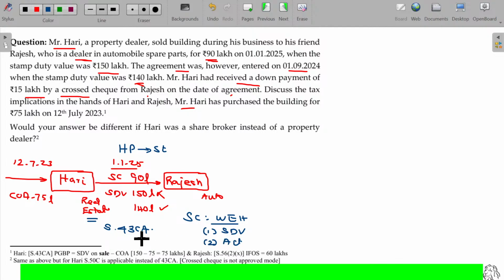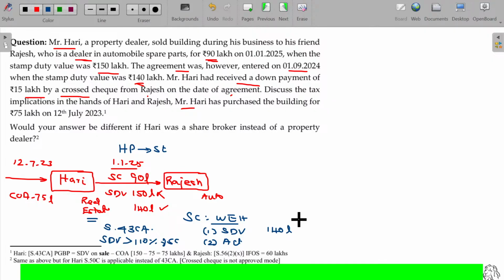Whether section 43CA is applicable or not can be determined this way: the stamp duty value is more than 110% of sale consideration. 90 plus 10% is 99. Stamp duty value is much higher than that, so definitely section 43CA is applicable. As per section 43CA, sale consideration should be the stamp duty value applicable as on the date of receipt of a small amount in account payee manner.